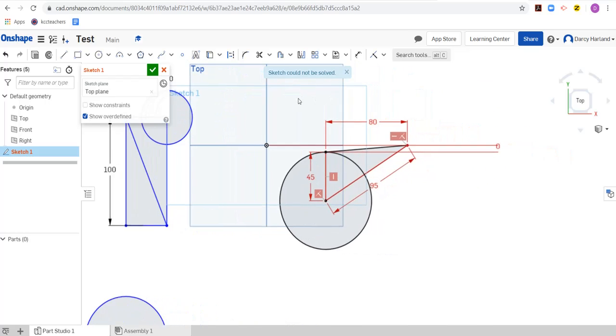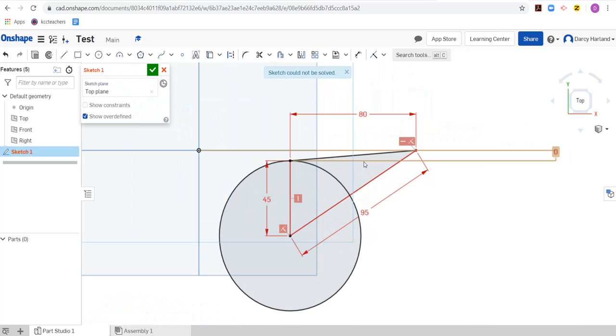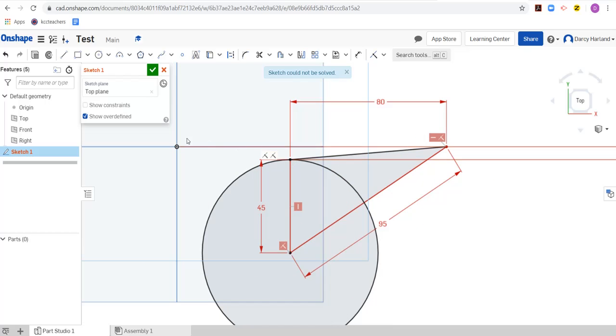Okay, let's go over to this one, for example, where there's a slightly different one here. So what I've got here is I've actually drawn this triangle along with the circle. This point of the triangle is actually parallel with the origin point. So you can see that if I put my cursor on this little parallel line symbol, you can see it highlights that one and this one. So it's saying those two are parallel.